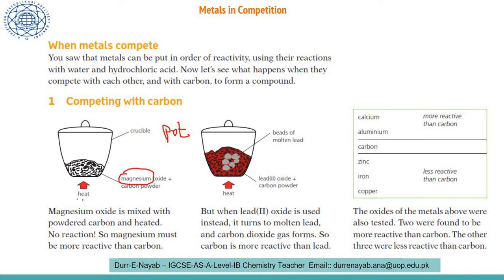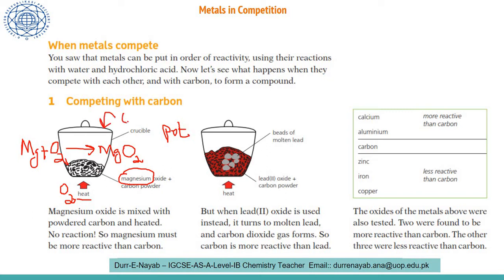We heated this magnesium. When you heat it, this heat will provide oxygen. So magnesium is going to react with oxygen, and as a result magnesium oxide is going to be produced. Magnesium oxide is produced.